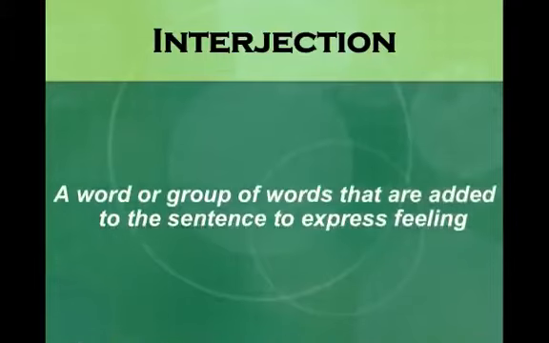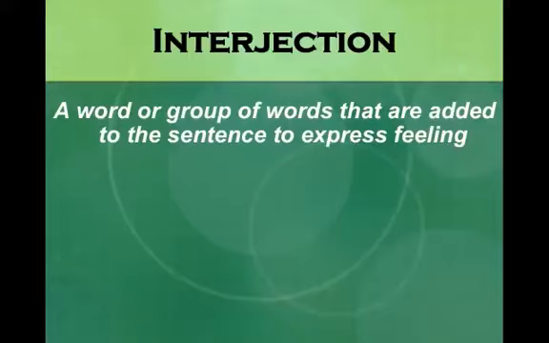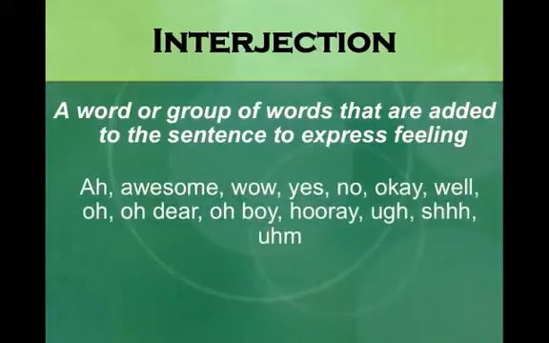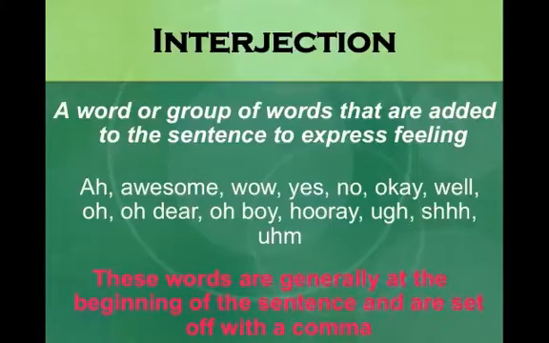An interjection is a word or group of words that are added to the sentence to express feeling. Here are some examples of common interjections. Words like ah, awesome, wow, yes or no, okay, well. These words are generally at the beginning of the sentence and are set off with a comma.